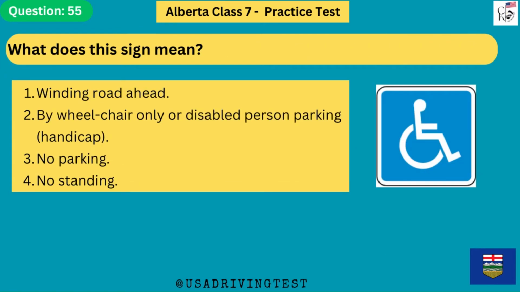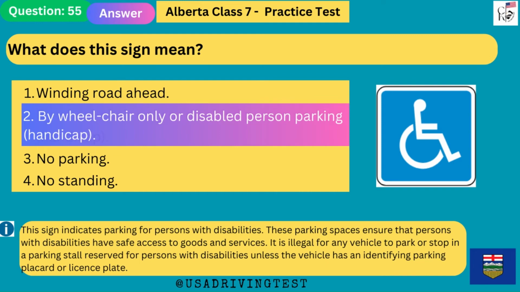What does this sign mean? 1. Winding road ahead. 2. Wheelchair only or disabled person parking, handicap. 3. No parking. 4. No standing. The answer is 2. Wheelchair only or disabled person parking, handicap. This sign indicates parking for persons with disabilities. These parking spaces ensure that persons with disabilities have safe access to goods and services. It is illegal for any vehicle to park or stop in a parking stall reserved for persons with disabilities unless the vehicle has an identifying parking placard or license plate.